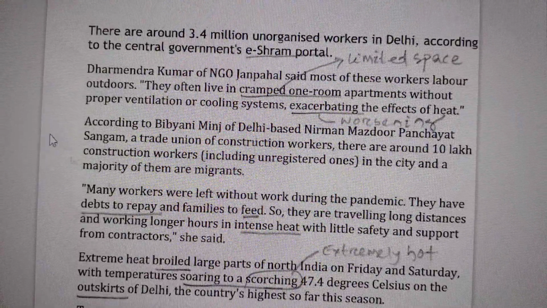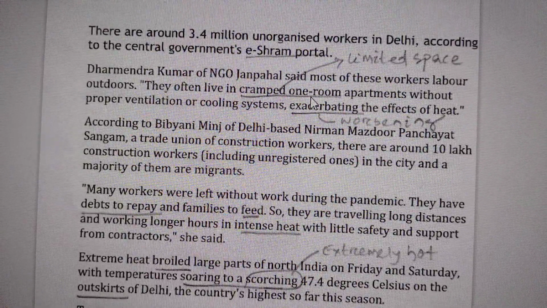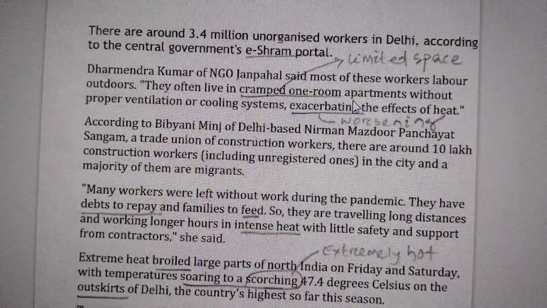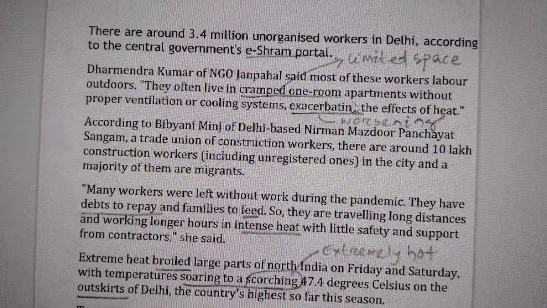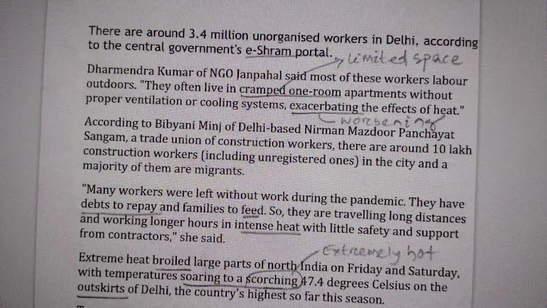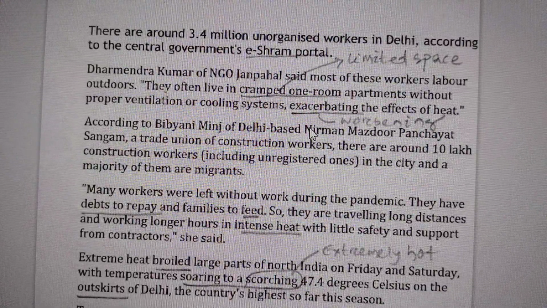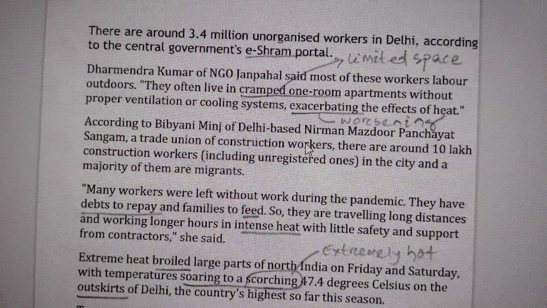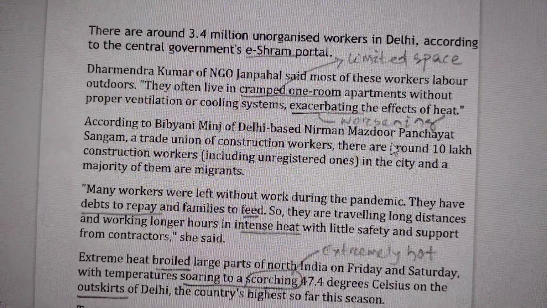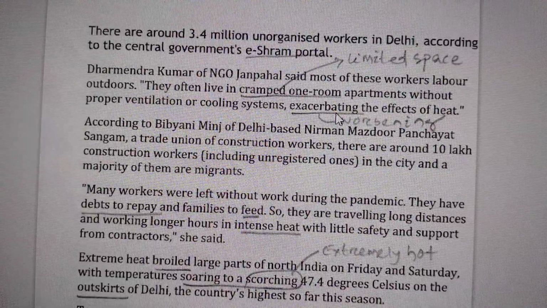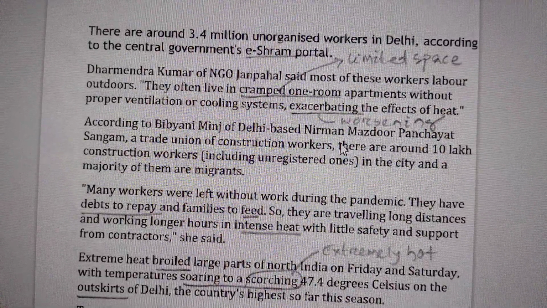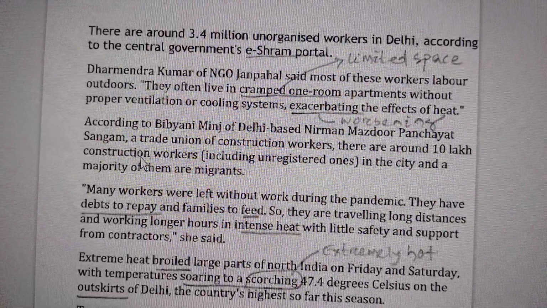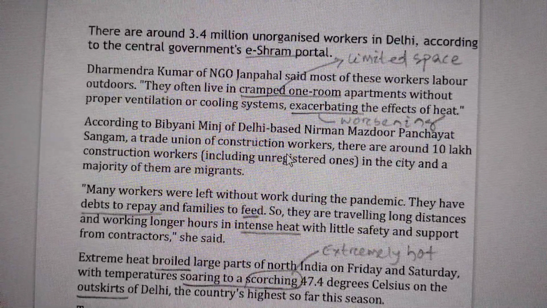Now Dharmendra Kumar of the NGO Janpal said most of the workers labor outdoors. They often live in cramped one-room apartments without proper ventilation or cooling systems, exacerbating the effects of heat. Cramped means limited space. So this is another vocab word we need to understand. Exacerbating means worsening.